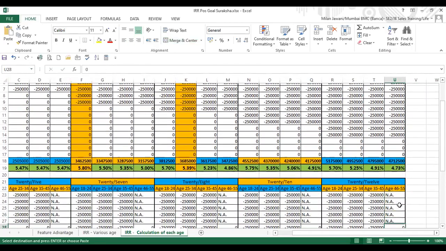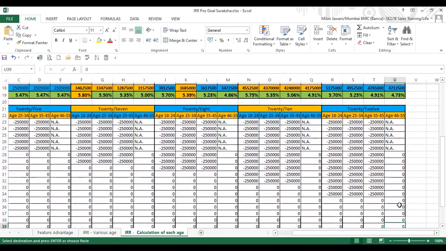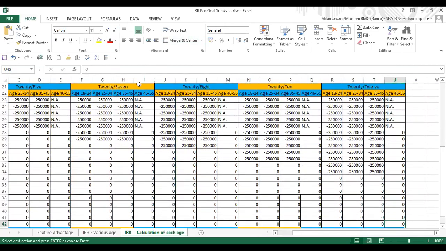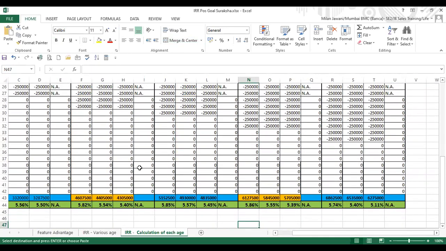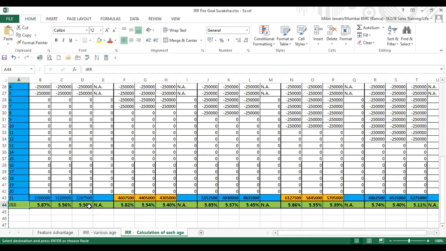Moving on, for policy term 20, where the PPT is 7, 8, and 10, you may see good IRR. The IRR comes to even 5.82, 5.85, and 5.86 in the various 18 to 24 category customers. Even for 25 to 35, 5.54, selectively 5.57, the IRR comes. In any case, it is not below 5.4. So in any case, you may see the IRR upswing. You may see the guarantee is higher.